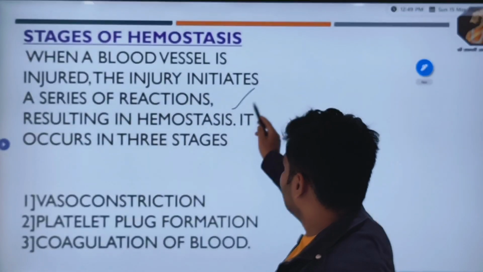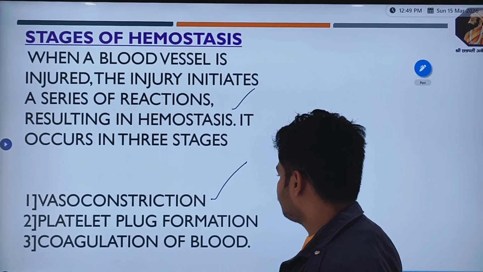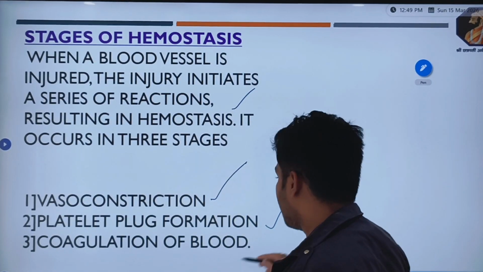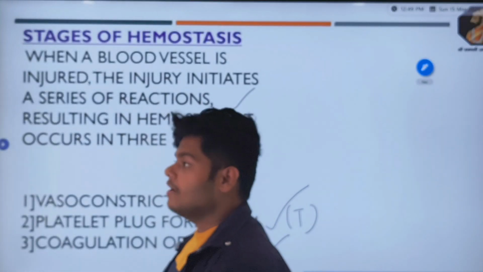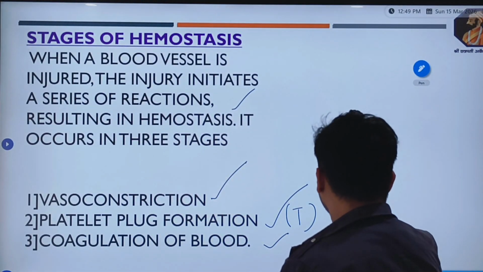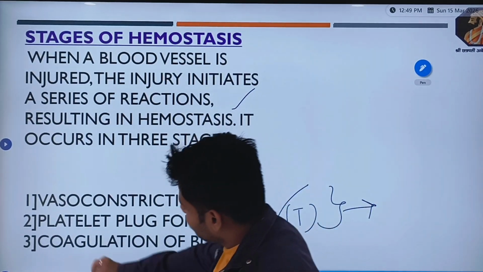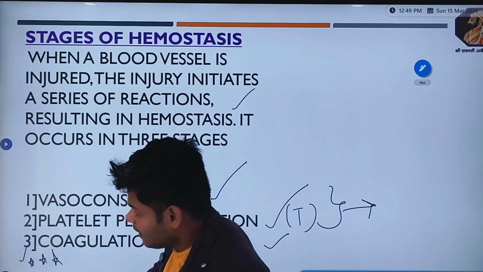So resulting in hemostasis, it occurs in three stages. First one is vasoconstriction, second is platelet plug formation, which is a temporary process, and third is coagulation of the blood. The first two processes we will cover in this lecture, and the very important third process we will cover in our next video.